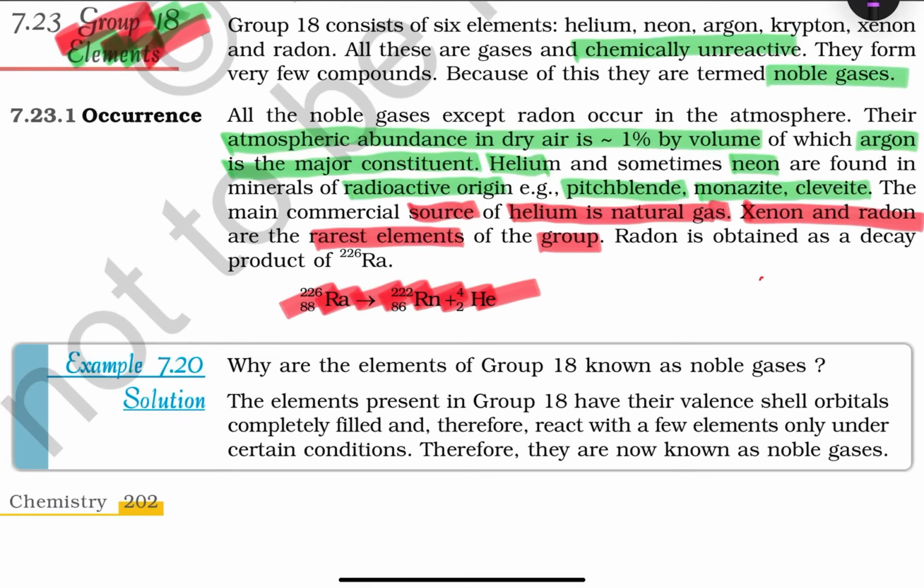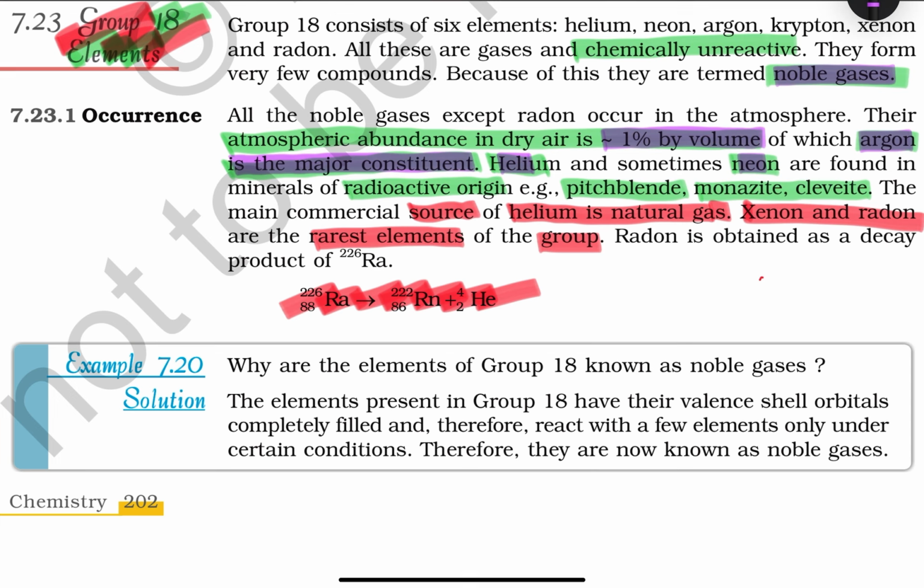Group 18 elements: helium, neon, argon, krypton, xenon, and radon. All these gases are chemically unreactive and they are known as noble gases. Their atmospheric abundance in dry air is up to 1% by volume. Argon is the major constituent.